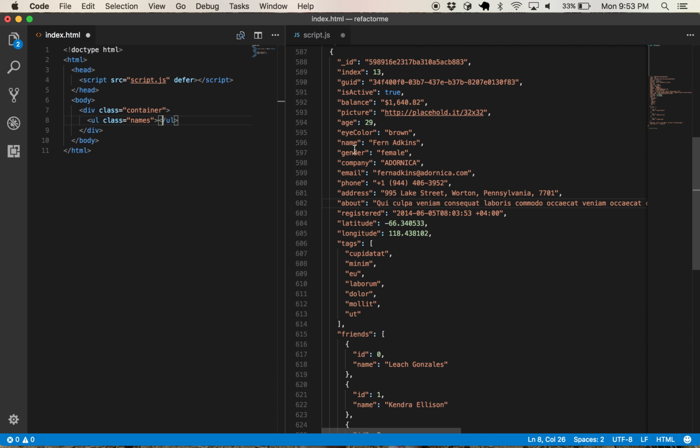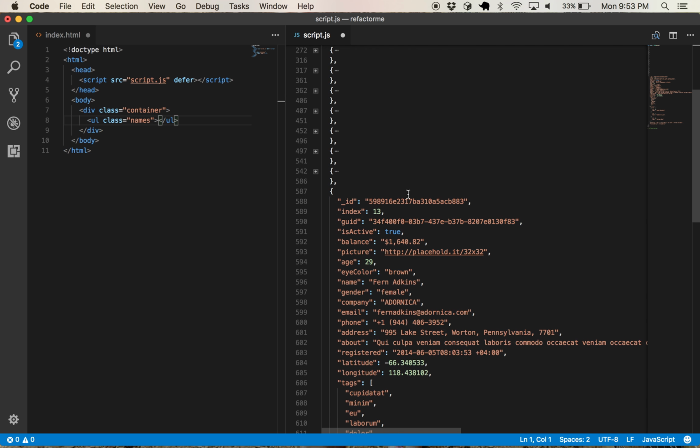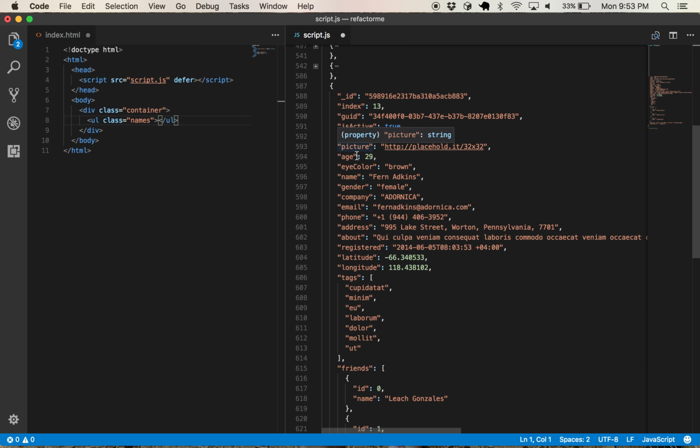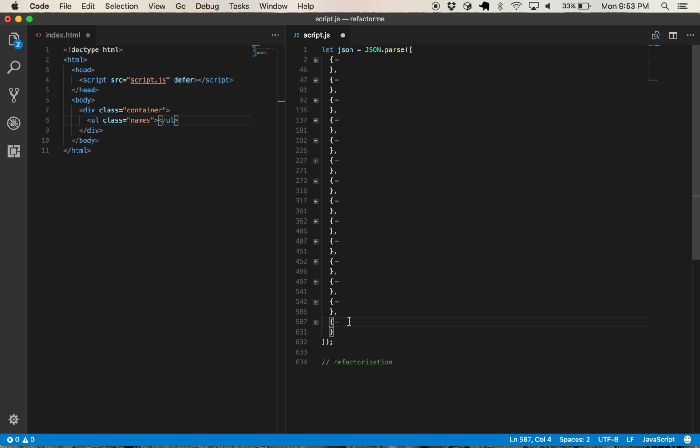So we have a giant JSON object. We're going to JSON.parse the entire thing and stick it inside of this array. We're going to go through and list everyone's name. Now we have 1, 2, 3, 4, 5, 6, 7, 8, 9, 10, 11, 12, 13, 14 of these.